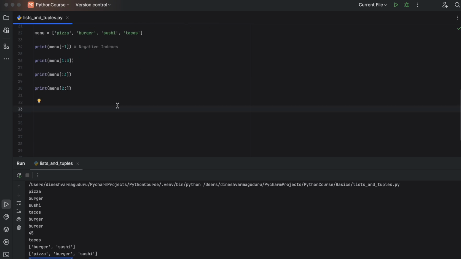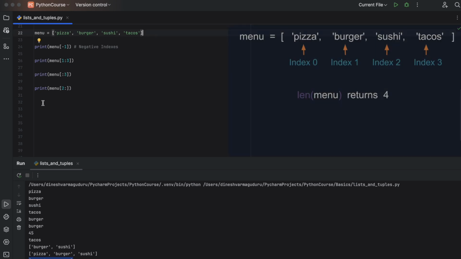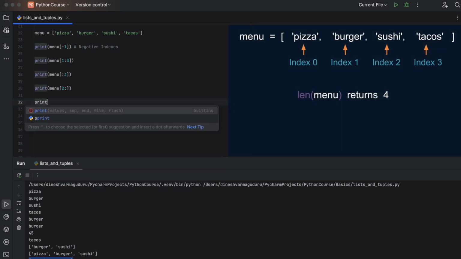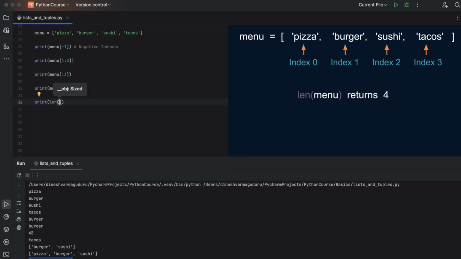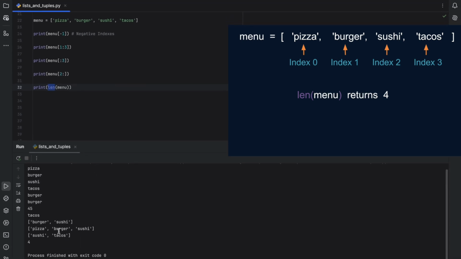And in most use cases with lists, we need the length of the list. For finding the length of the list, we have a very useful function, which is len. So len followed by the name of the list. If we use this len function, it will basically print the length of the list. So it has printed 4. See, this is 1, 2, 3, 4. There are 4 elements in the list, and the index starts from 0, 1, 2, and 3.